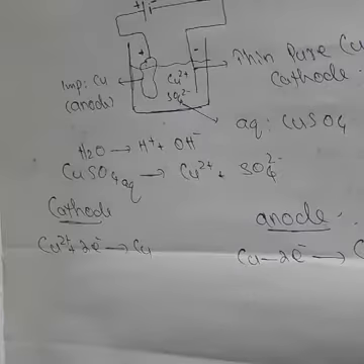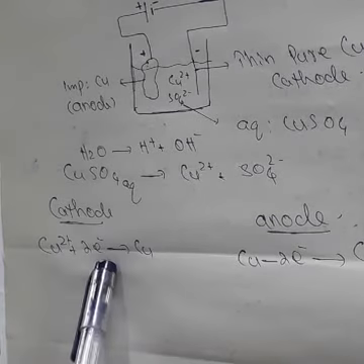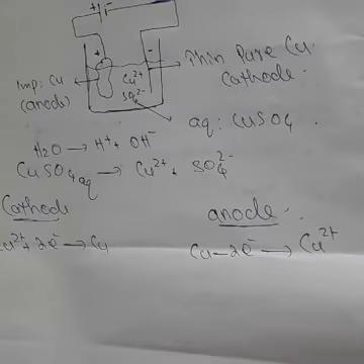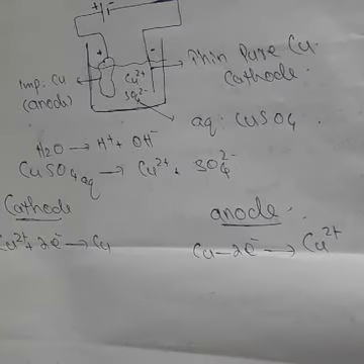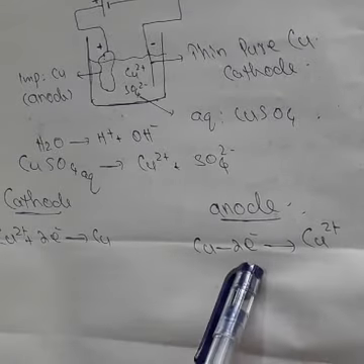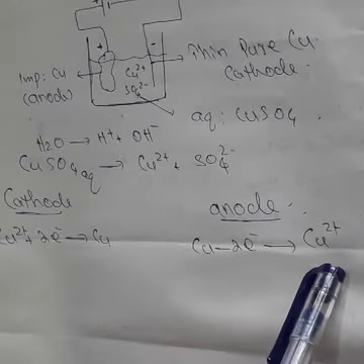So these are the chemical reactions taking place at cathode and anode. Remember, what type of chemical reaction takes place at anode? Copper anode dissolves in the solution. That is the reaction. This is the equation: copper anode loses 2 electrons and changes to Cu2 plus.